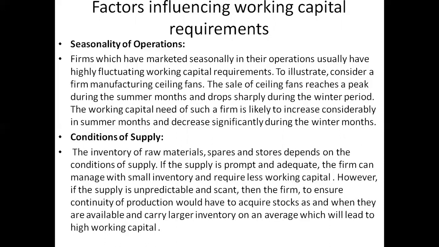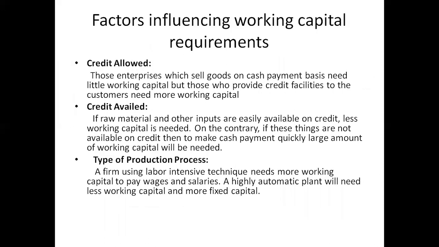Next is condition of supply. If you get a regular supply, then you will not have to buy too much inventory and stock it. You can directly buy whenever you need and produce. But if the supply is irregular and you know that you're not going to get the goods, then you buy goods in bulk and store them. When you buy and store, you will require more working capital because you're investing more in inventory. But when you can get it immediately, you may not store a huge quantity of raw materials, and therefore the working capital required for inventory would be very low.